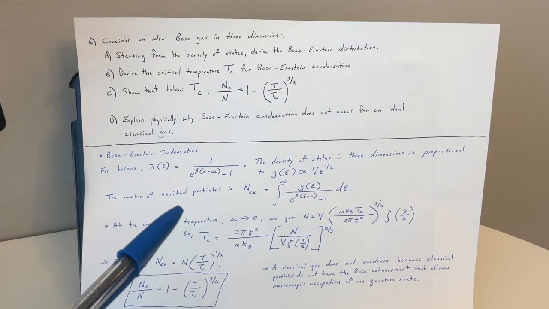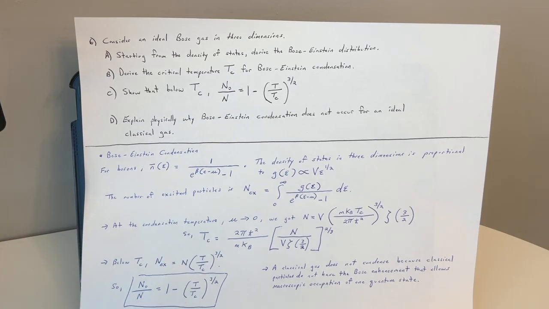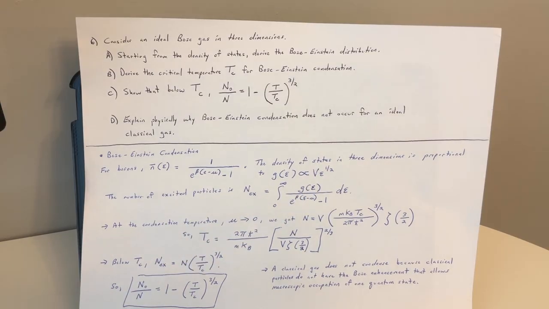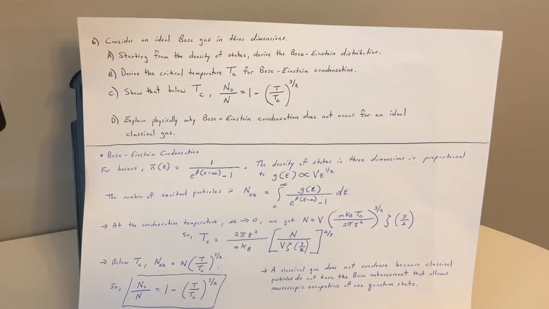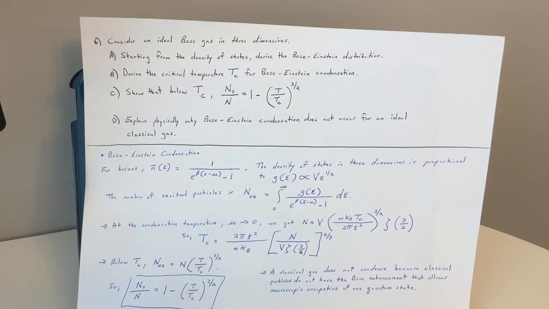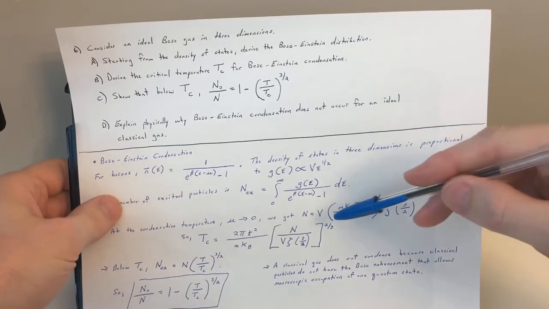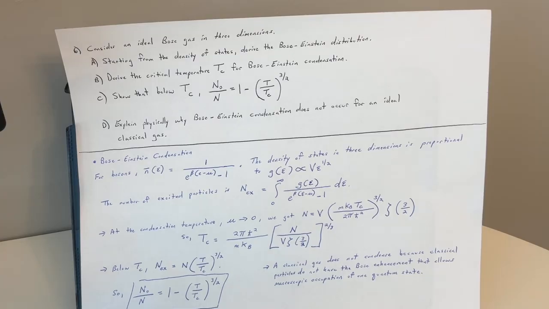The number of excited particles is n_ex equals the integral from 0 to infinity of g(epsilon) over e to the beta times the quantity (epsilon minus mu) minus 1, d epsilon. And at the condensation temperature, as mu approaches 0, we get N equals V times the quantity m k_B T_c over 2 pi h bar squared to the 3/2, zeta